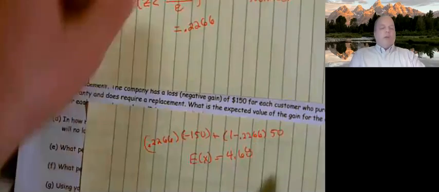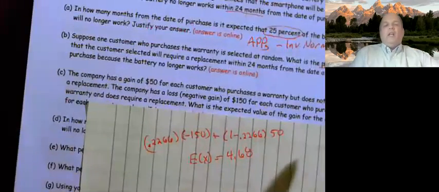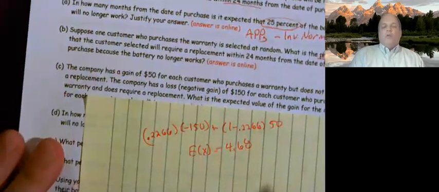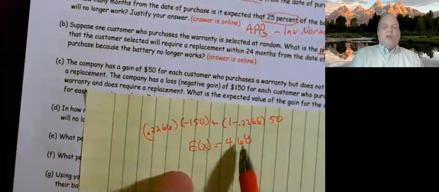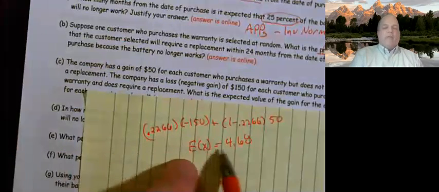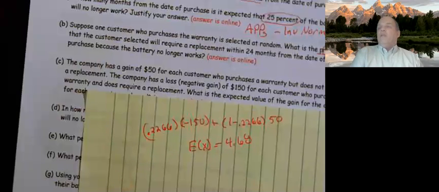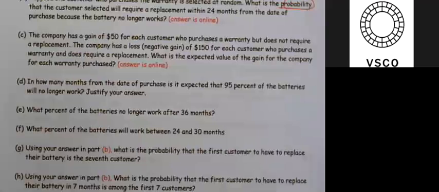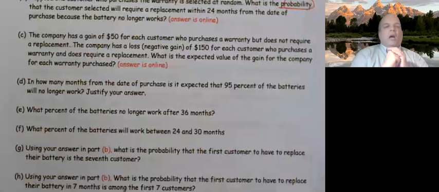Obviously, we're not making $4.68 on any single battery warranty. We're making that on average, because we're either losing 150 or we're gaining 50, but we're never actually earning exactly that. It's just on average or in the long run that we're getting that.